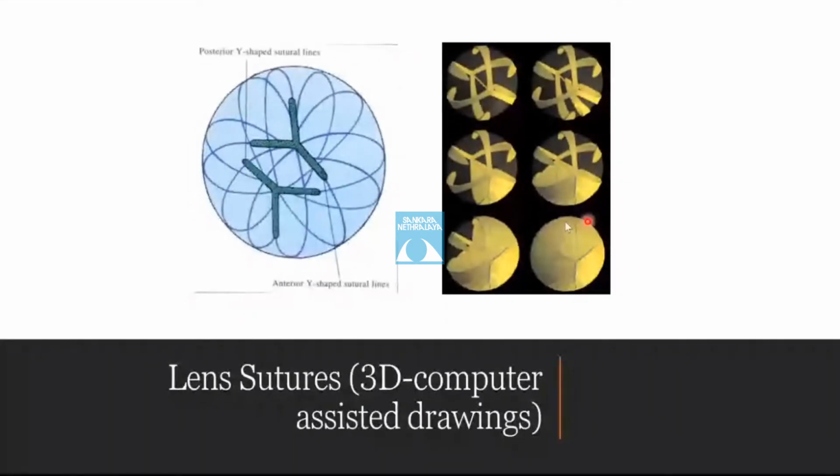The lens sutures. As lens fibers grow anteriorly and posteriorly, a pattern emerges where the ends of the fibers meet.